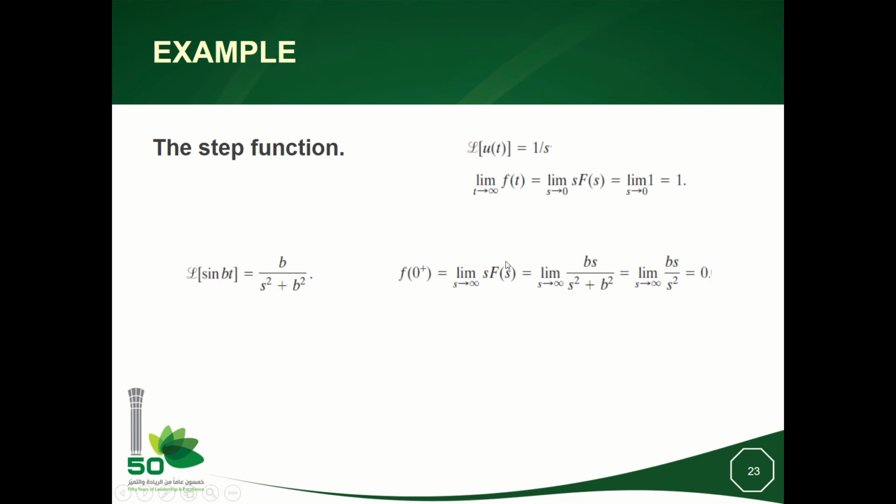So this is a demonstration of the initial value theorem and the final value theorem through basic functions, which are the step function and the sine function.